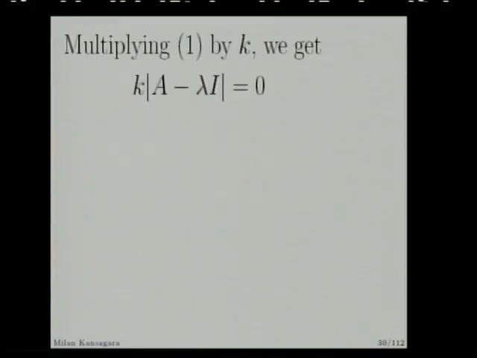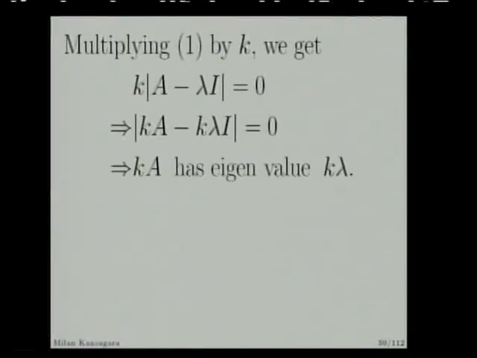Now multiply by k, so A minus lambda I into k, so we can take k inside, so kA minus k lambda I. So it means kA has eigenvalue k lambda. So here A is a matrix, then kA is also a matrix, and here k lambda is some scalar. So some matrix minus scalar into identity. So by definition, k lambda is an eigenvalue of the matrix kA.